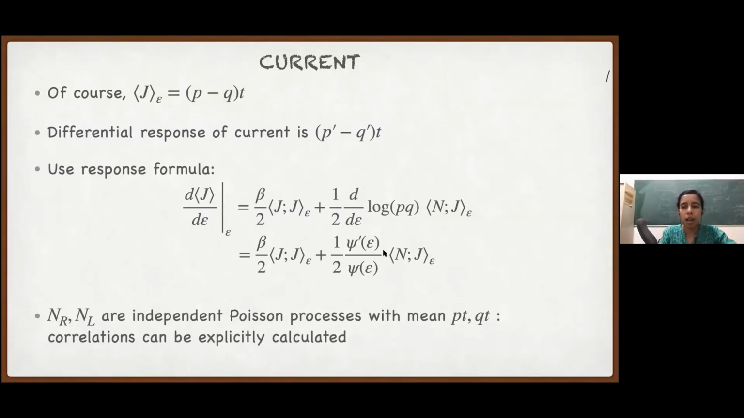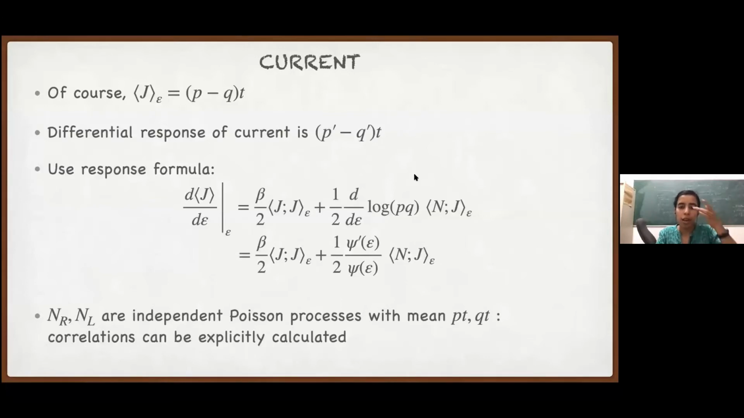So this I will leave as homework, because here what we can do is that the right jump and left jump are of course independent Poisson processes with mean pt and qt. So these correlations jj and nj we can explicitly calculate. And if you calculate that, you will see that this comes out to be exactly p prime minus q prime. So maybe you can try it today and see if you can get this back.